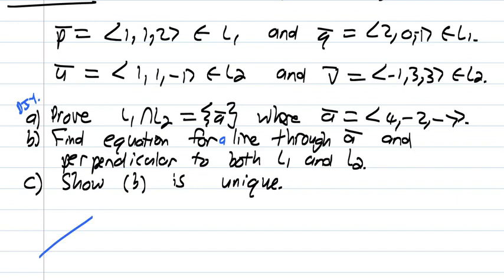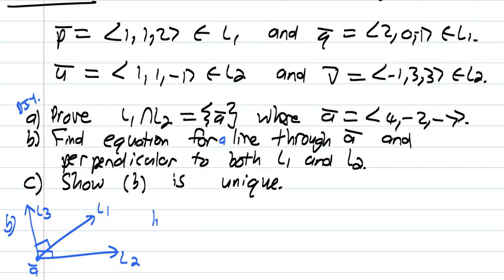So we have here line 1, here we have line 2. You show that they intersect in point A. Now we are going to find, let's call it line 3, that is perpendicular to both line 1 and line 2. So if you form appropriate rays, the angle between the rays is pi over 2. Alright, so we're doing problem B.